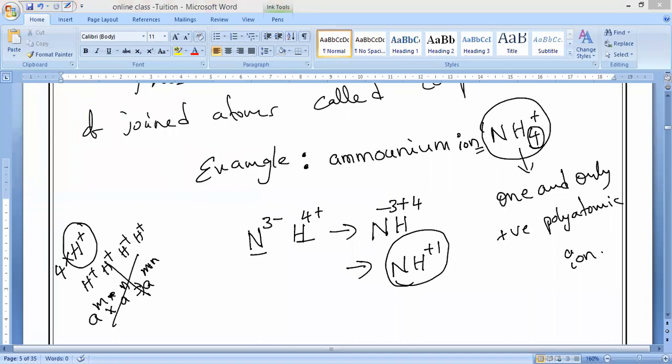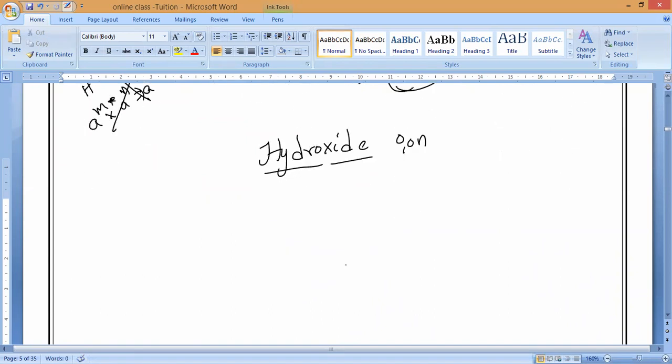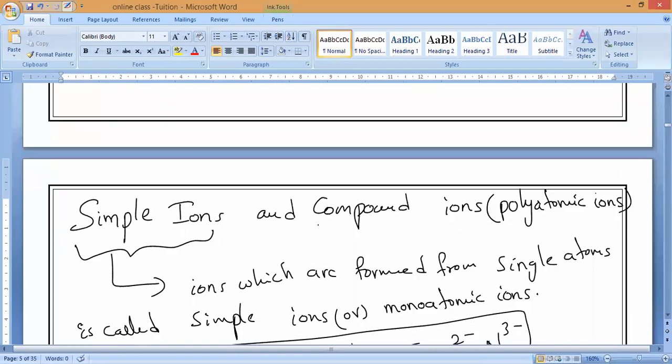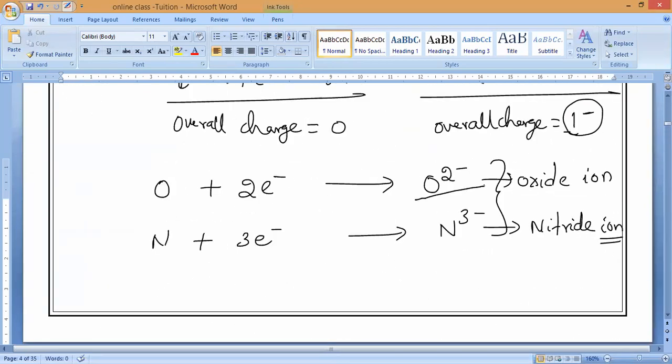Let us go with the second one. Hydroxide ion. What is that? Your textbook has it. So here, by reading, two things are there. One is hydrogen, one is what? Oxygen. Just now I said, what is hydrogen? H plus. Correct? Oxide means what? O2 minus.